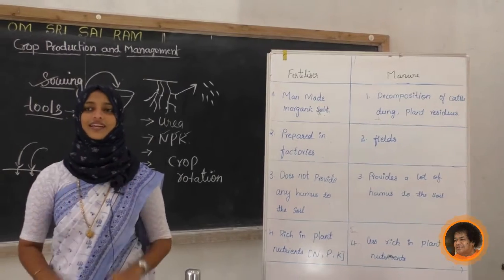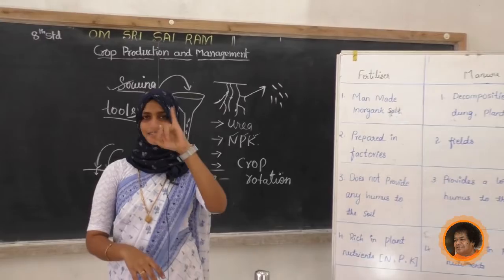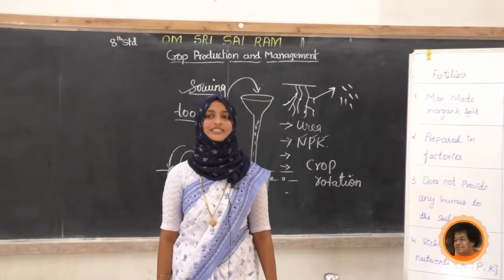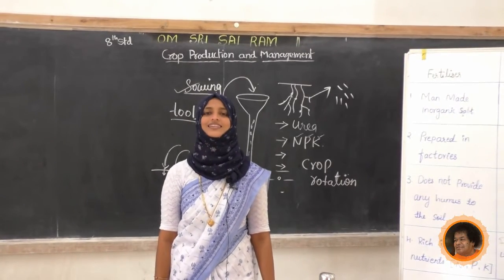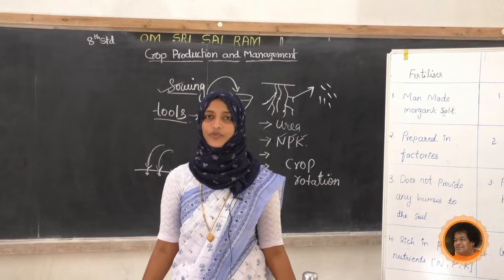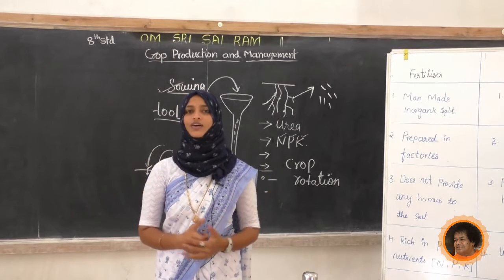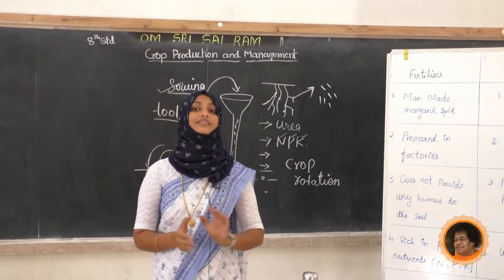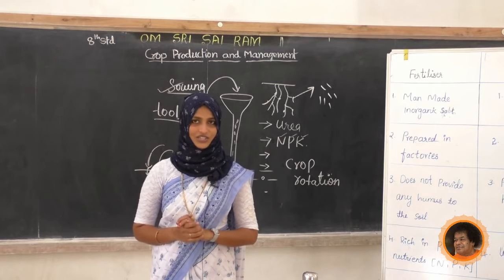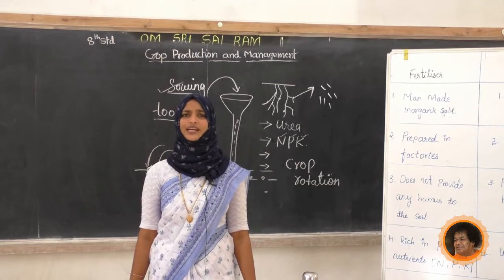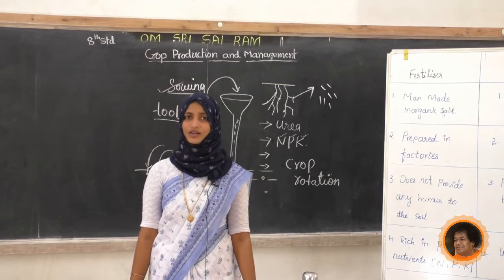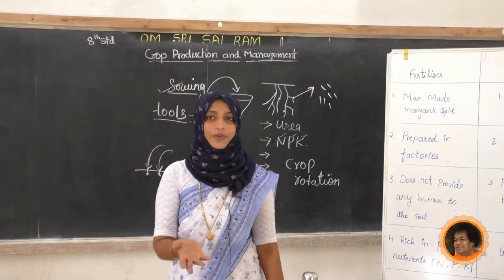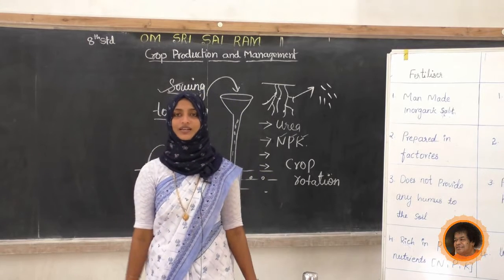Next we will see the irrigation system. We have completed sowing, we have completed adding manures and fertilizer. Next point we will see is irrigation. What is irrigation? Do you know irrigation? Have you seen irrigation at your home? If you have, just observe it and write down what method they use for irrigation. Irrigation means the supply of water to the crop, but it should be at regular intervals. Whenever the plants need water, at that time we have to give water.